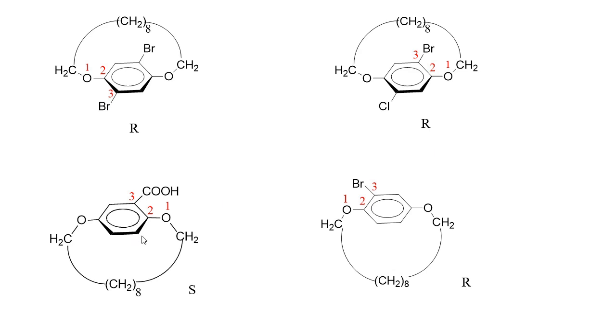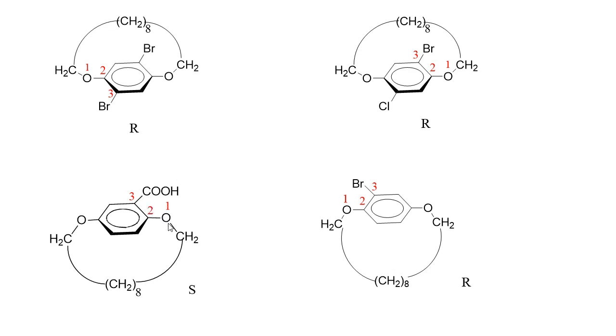Then see this example. First of all, we have to choose the pilot atom. The pilot atom must be close to the substituent. Here this carbon and this carbon can be considered for pilot atom, but this carbon is far away from the substituent COH. This carbon atom is close to the substituent, and hence this carbon atom can be taken as pilot atom. See, 1 to 2 to 3 here traverse a clockwise turn, and hence we usually give an R configuration for this molecule.